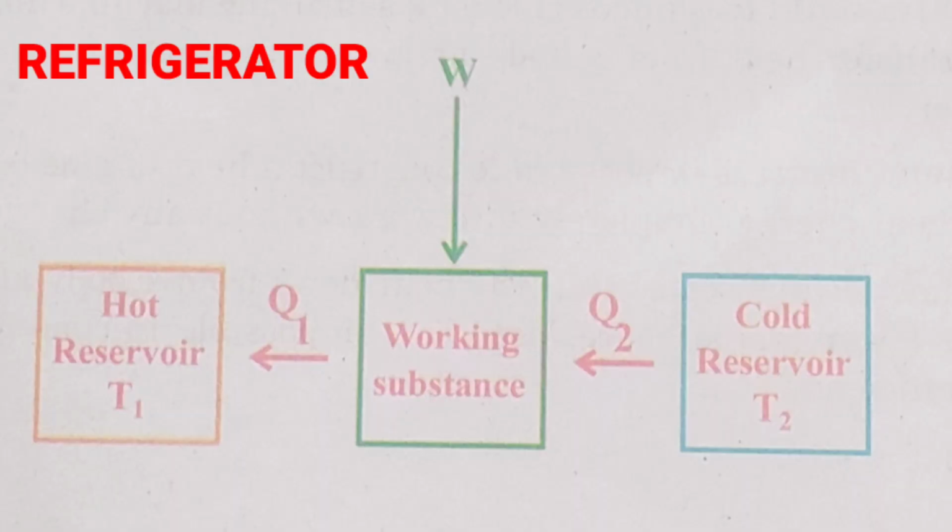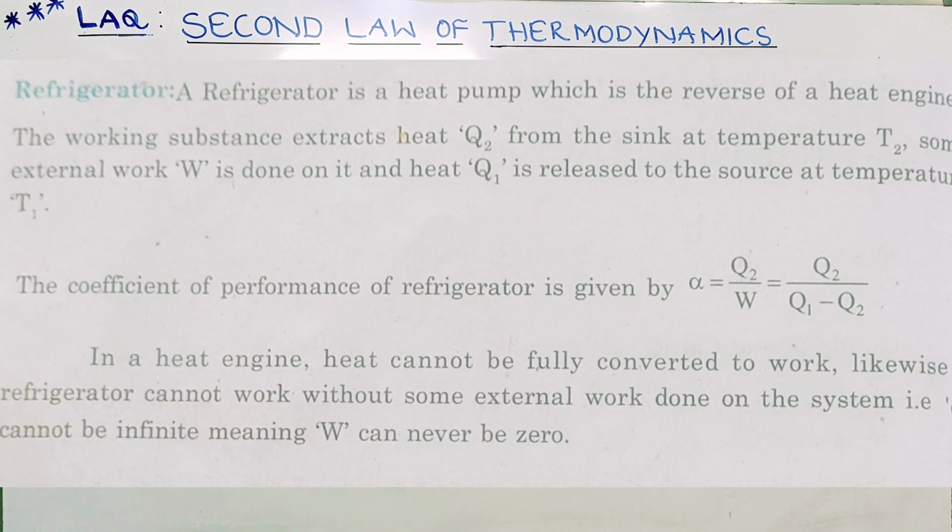Next we will see the refrigerator. A refrigerator is a heat pump, which is the reverse of a heat engine. The working substance extracts heat Q2 from the sink at temperature T2. Some external work W is done on it, and heat Q1 is released to the source at temperature T1. You can observe this on the diagram also. Next, the coefficient of performance of the refrigerator is given by alpha equals Q2 by W, which is Q2 divided by Q1 minus Q2.